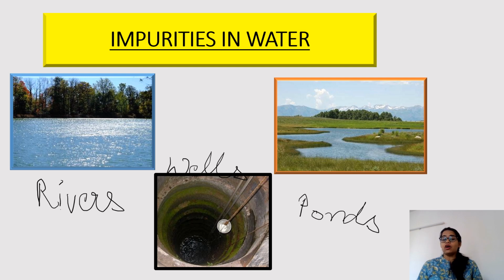Why? Because these types of water consist of impurities. Impurities means gandagi. That is not at all safe for drinking purposes or for the usage of our household work. So we need to purify this water, and there are different methods by which we can purify this water. Let's understand two methods in this video.